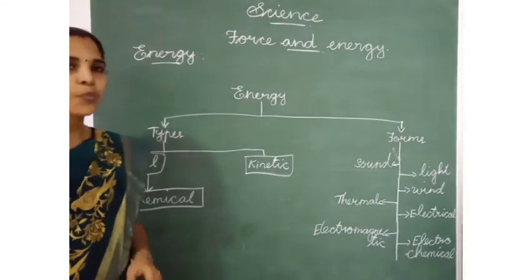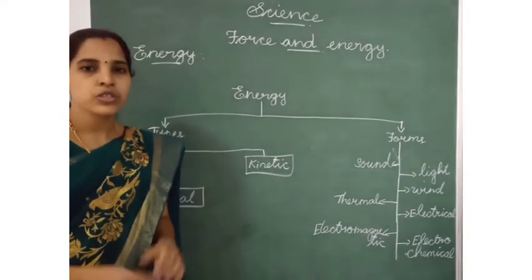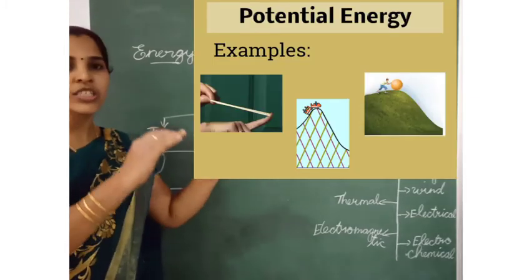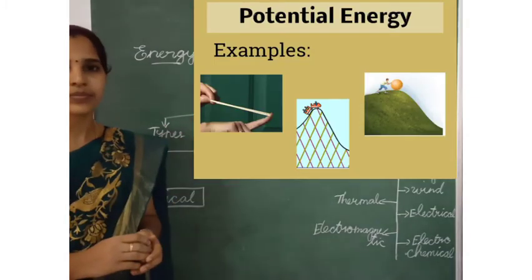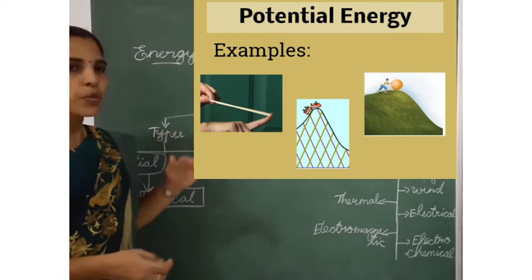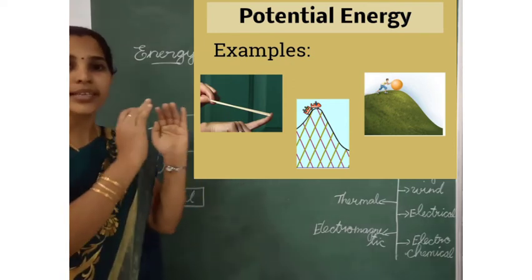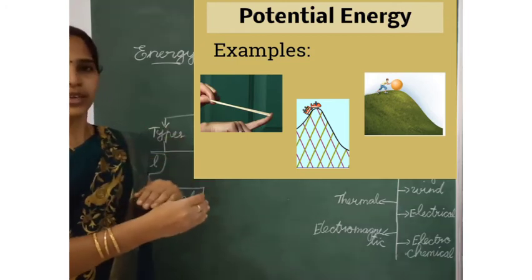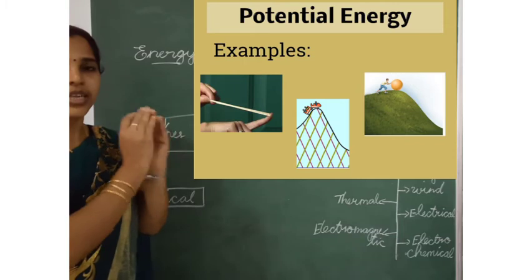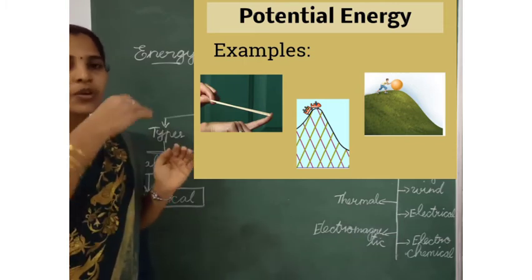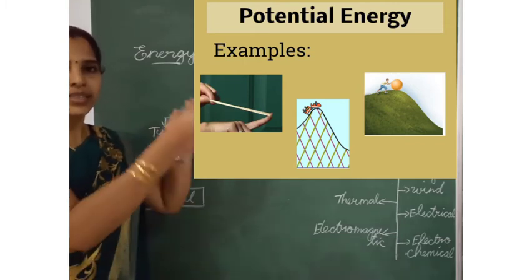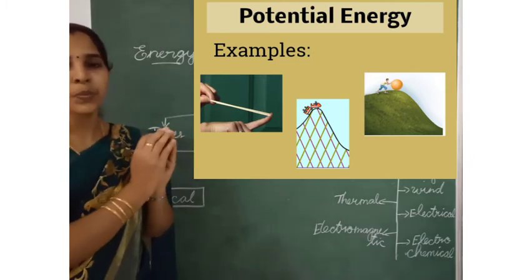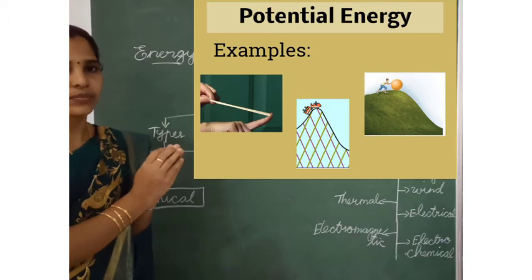What is the meaning of potential energy? Potential energy means energy stored in a stationary object. Always the potential energy will take its position. They will not be moving. They are at rest. Before moving, the object is kept ready to move. That is the potential energy.